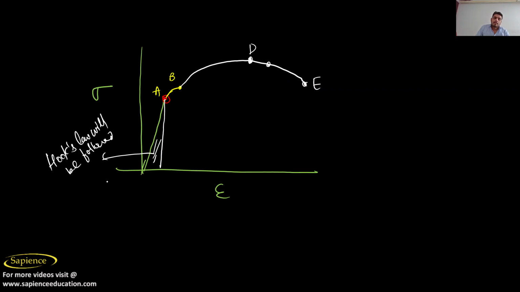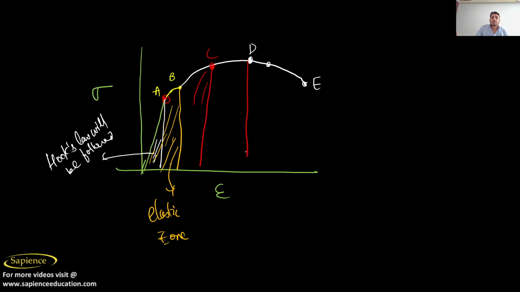Now after this, what is happening? This zone is your elastic zone. Why elastic zone? Because the body will again come back to its original shape and size. If you take the next point, any point between B and D, suppose you have taken C, this is your plastic region. This total region is known as the plastic region.